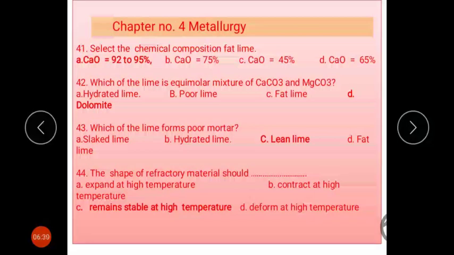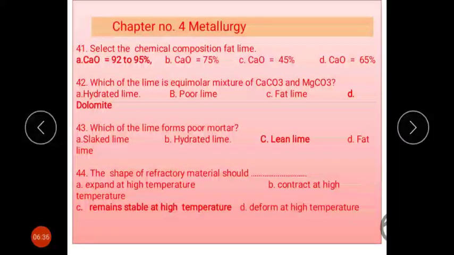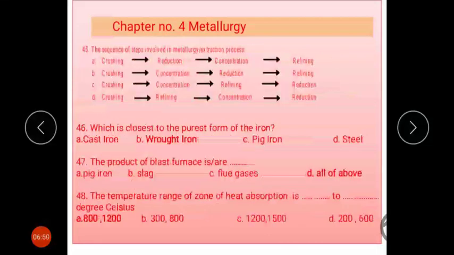Which of the limes is an equimolar mixture of CaCO3 and MgO? That is called dolomite. This is option D. Which of the limes forms poor mortars? That is lean lime. The shape of the refractory material should remain stable at high temperatures.